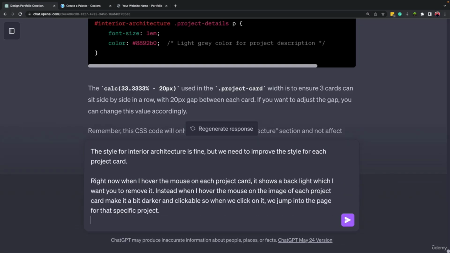All right, so I wrote down that the style for the interior architecture is fine, but we need to improve the style for each project card. And then I explained the situation. Right now, when I hover the mouse on each project card, it shows a backlight, which I want you to remove. Instead, when I hover the mouse on the image of each project card, make it a bit darker and clickable. So when we click on it, we jump into the page for that specific project.